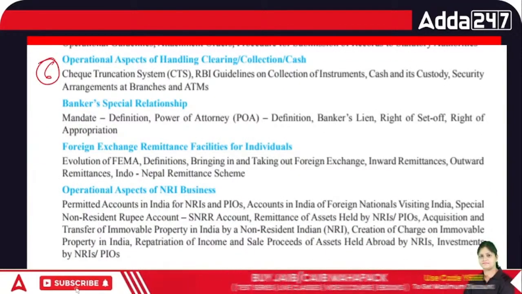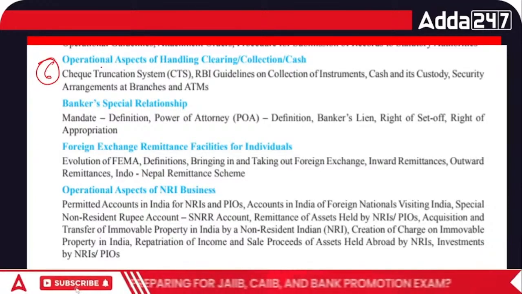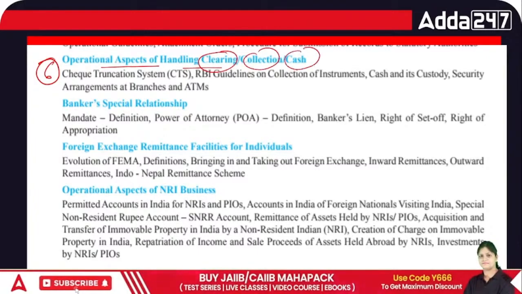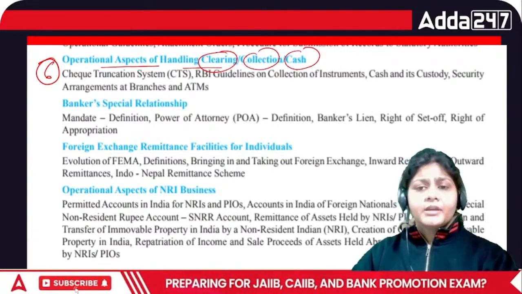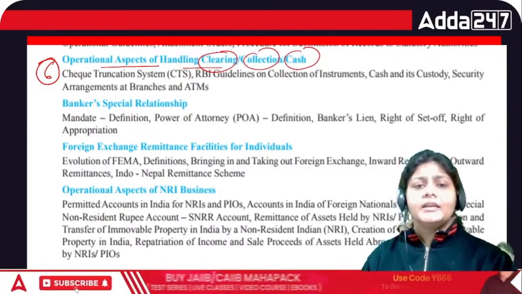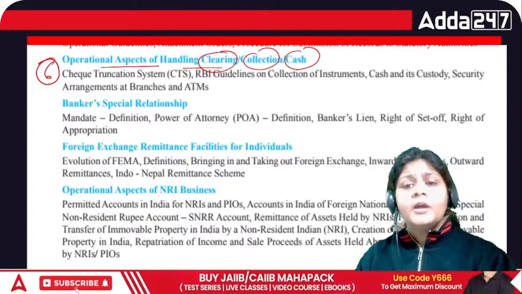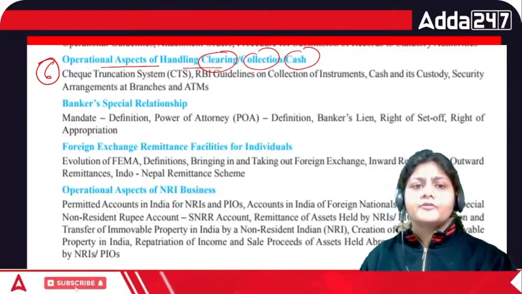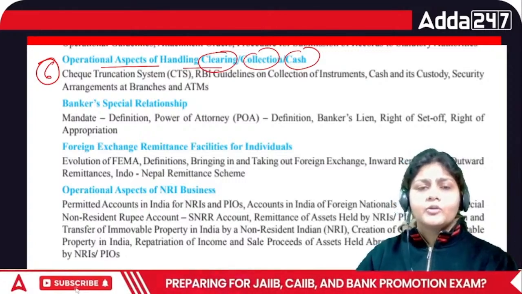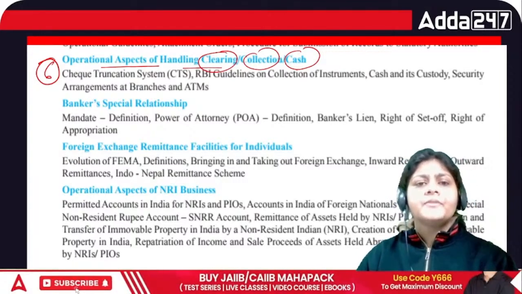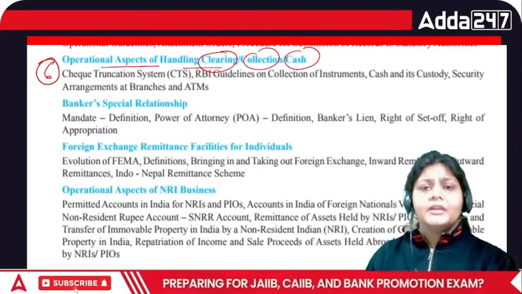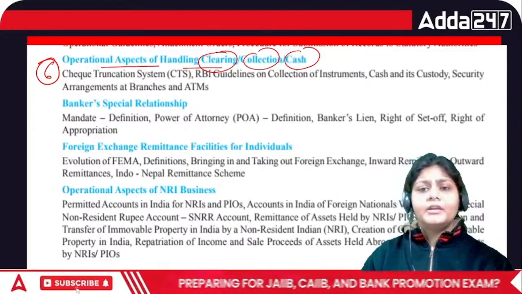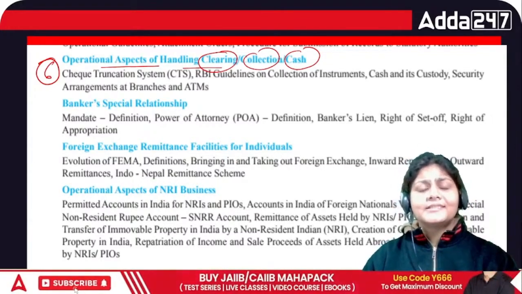Then we have chapter number 6, that is about the operational aspect of handling, clearing and collection and cash. In this chapter, today I'm just giving you the syllabus of the PPB, especially module A, because in the paid batch, which is going to start from the 26th of February, I'm going to start module A only, and parallelly on YT also I'm going to start your module A, right? So today I'm explaining you because it has a very high weightage in your exam as compared to other modules.